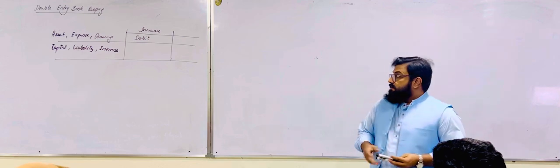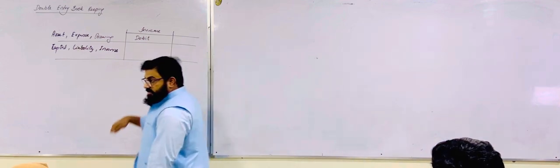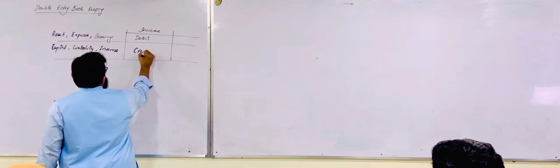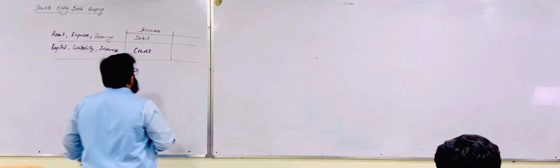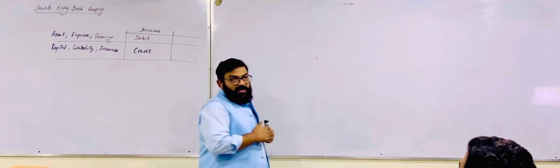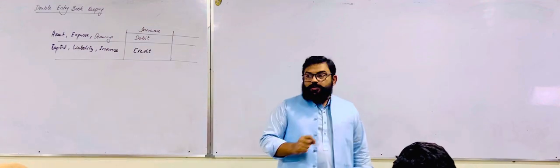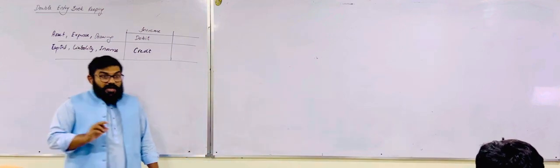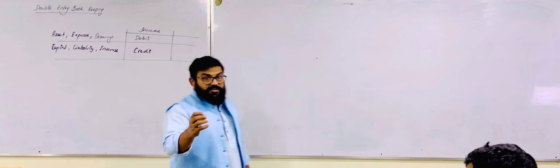On the other hand, drawings. Introduction of something by the owner in the business is capital. The nature of capital is credit. When the owner introduces something in the business, it is an increase in capital. But if he is reducing this capital by drawings, the reduction in capital will be debited.